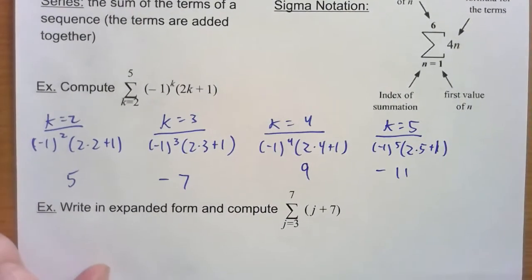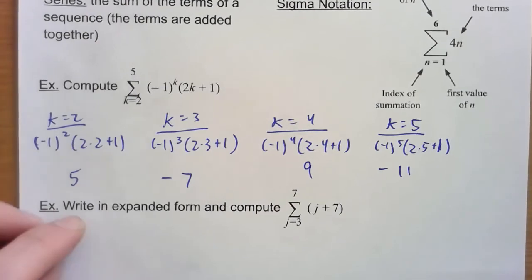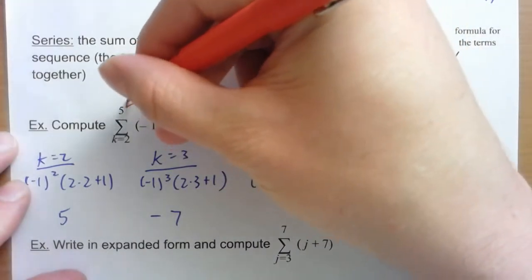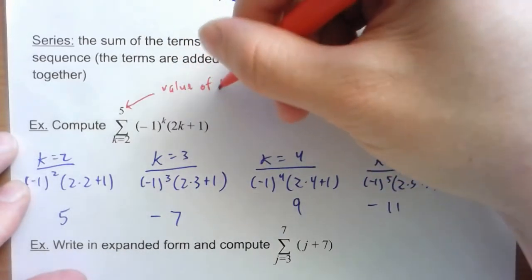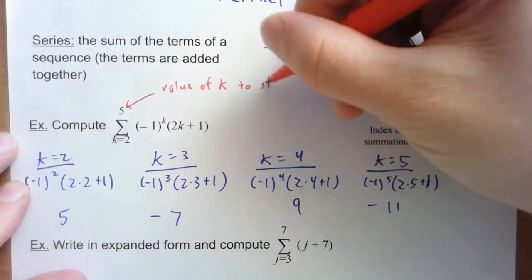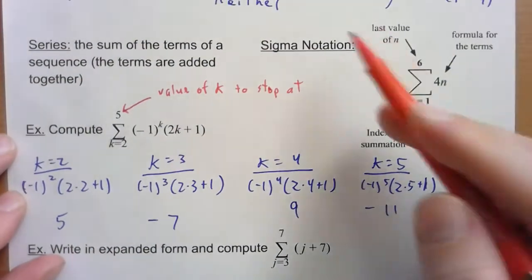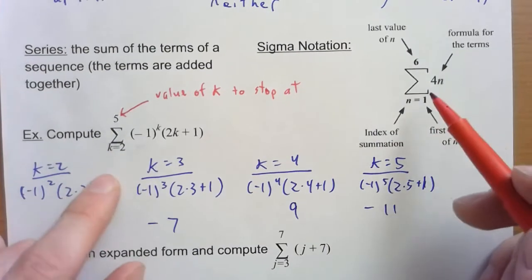Now here's the question. Do we stop there, or do we need one more? And the answer is we stop here. So this tells us where to stop. That's the value of k to stop at. That's the last one that you plug in, the last value of n, or here the last value of k. Notice we can use all kinds of different letters for these things.